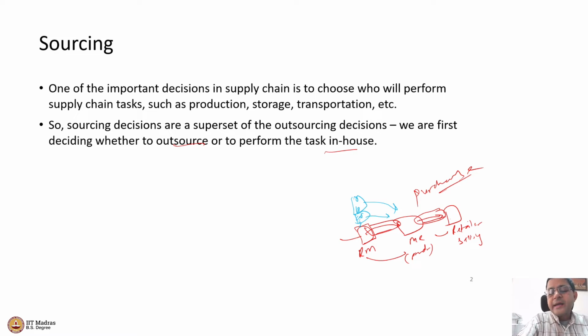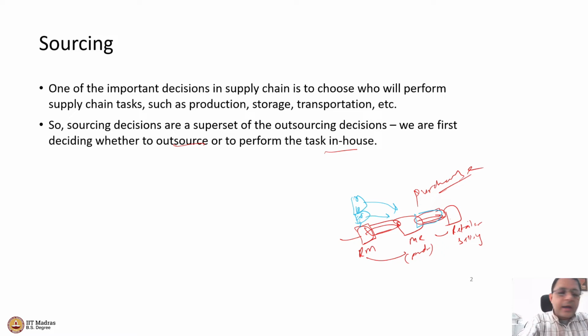I don't want to be keeping a pile of raw material in my factory, because that will simply occupy my space and occupy my capital. So I want to do this transportation or logistics business carefully. I will tell the contractor, I want the deliveries at these times. I want this much quantity to be coming to my factory, and then the outside agency will take care of this entire transportation function.